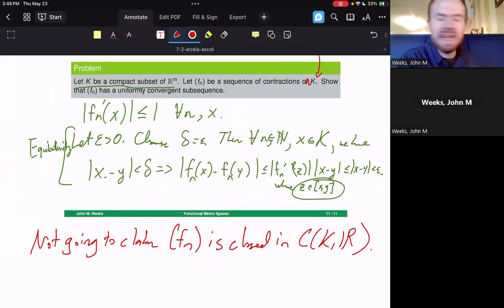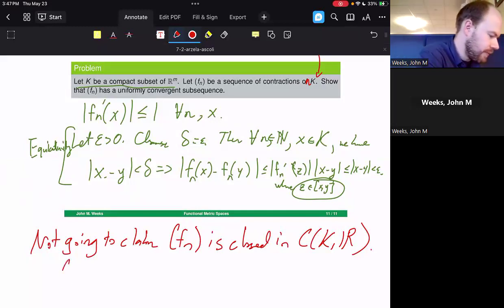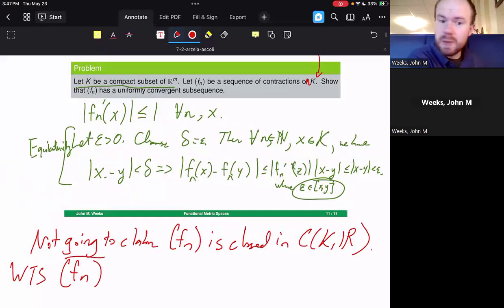And that's because I only need that it is uniformly convergent. I don't need that the subsequence converges inside the set. In order for it to converge inside the set, that would mean that it is equal to one of its own functions, and that's not something that I'm necessarily looking for. However, we want to show that the closure of this collection, the sequence f sub n, is compact, for which we only need